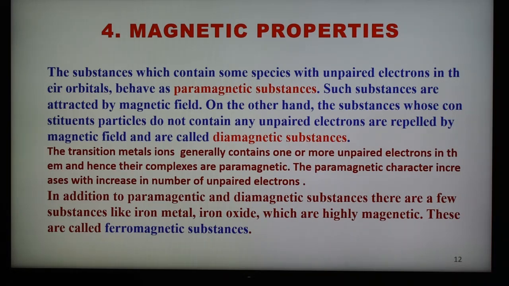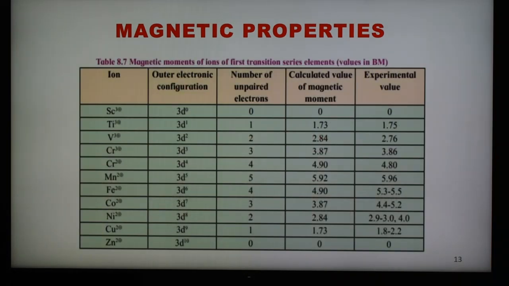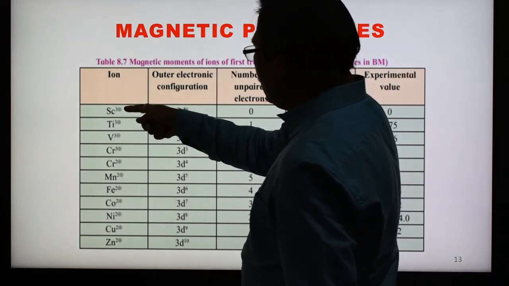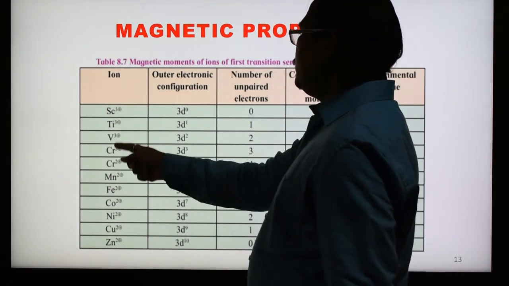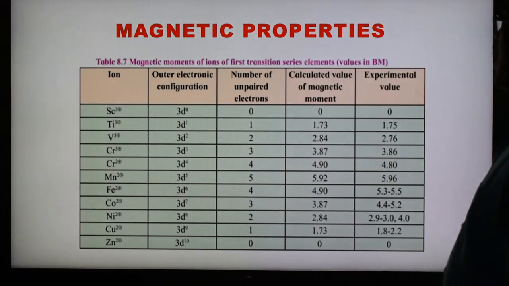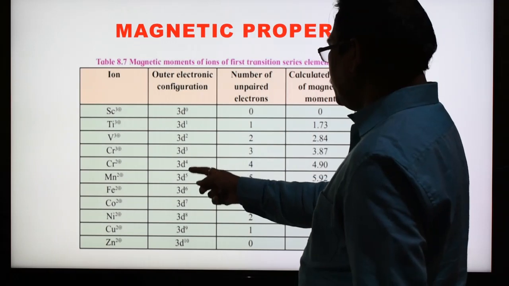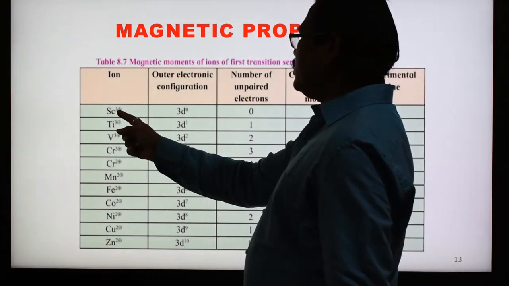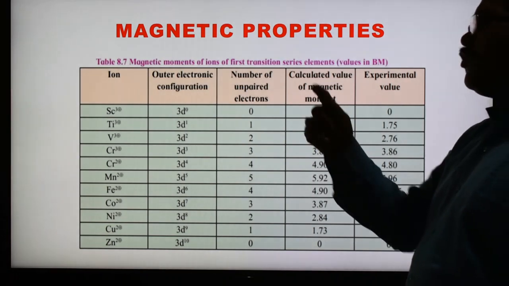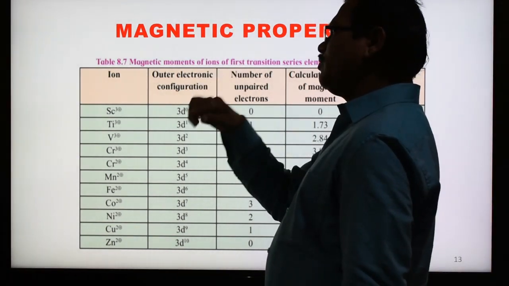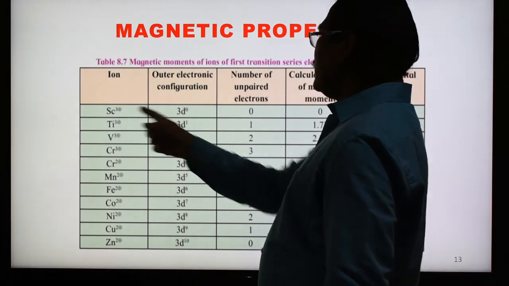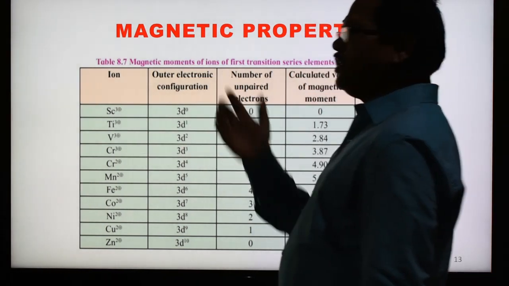So these three types are there. Now see the table shown here, the magnetic properties of some first transition series elements. Here the Bohr magneton is shown, and these are the elements, with all ions shown as 3 plus: scandium 3 plus, titanium 3 plus, vanadium 3 plus. The electronic configurations of these ions are shown here: 3d0, 3d1, 3d2, 3, 4, 5, 6, 7, 8. As we know, the scandium configuration is 3d1, 4s2. All 3 electrons are lost, and therefore there is a 3 plus charge and 3d0, so the d orbital has 0 electrons.